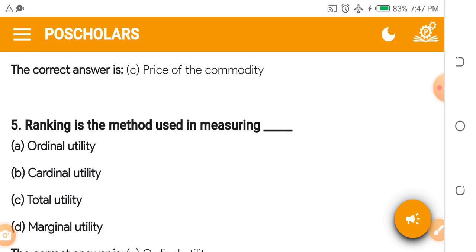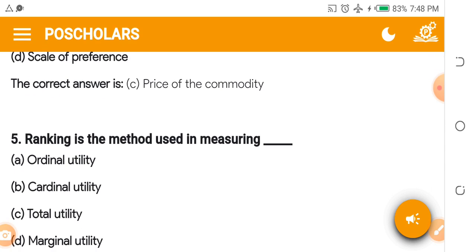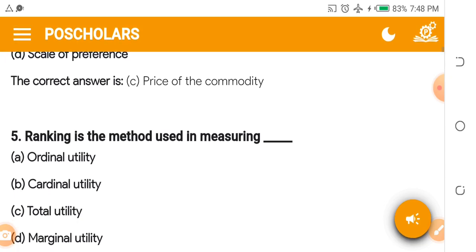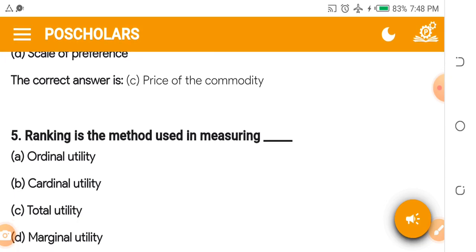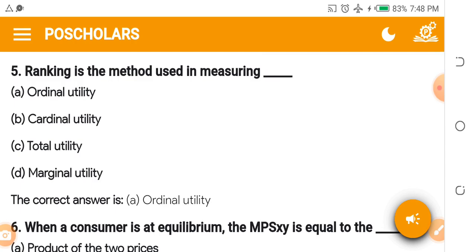Let me give you an assignment. After I answer this question, at the end of this video, tell me the difference between total utility and marginal utility. Of course, I need you to go over to your economics textbook and study more in depth on utility, both how to calculate utility and all the rest. I know why I'm sending you to do this. Ranking is a method of measuring ordinal utility, cardinal utility, total utility, and marginal utility. The answer is ordinal utility. You can also go and tell me the meaning of ordinal utility.